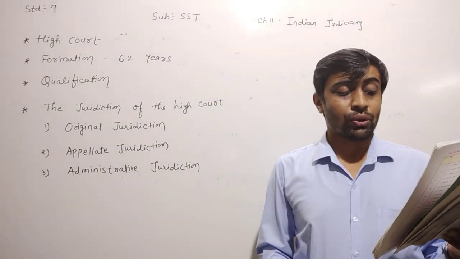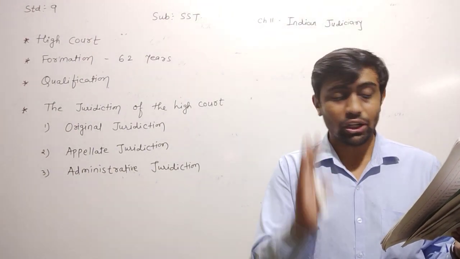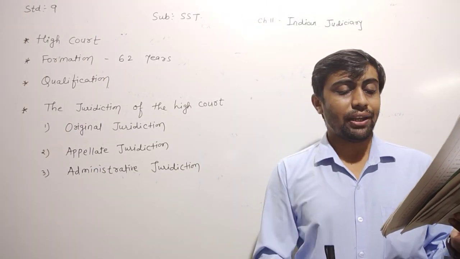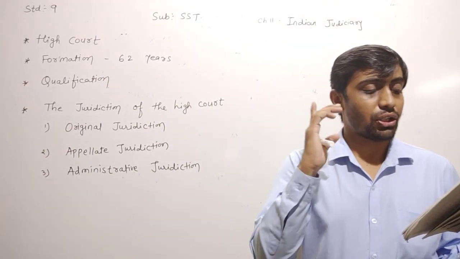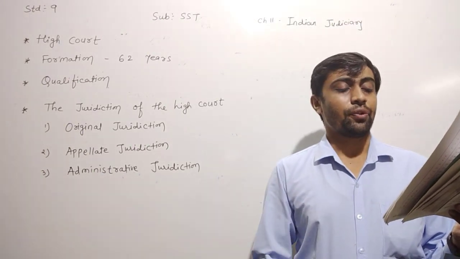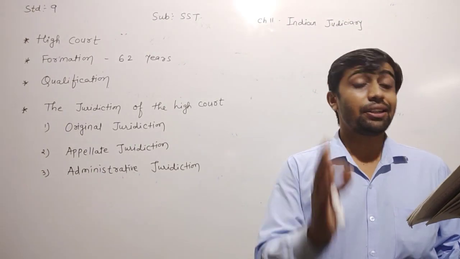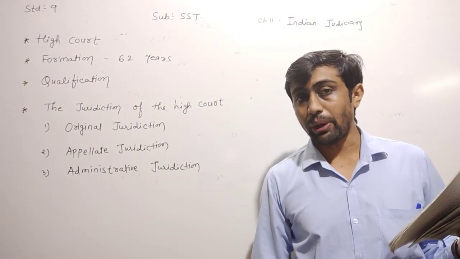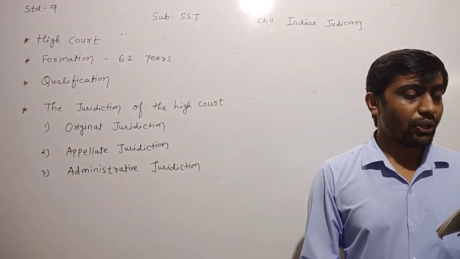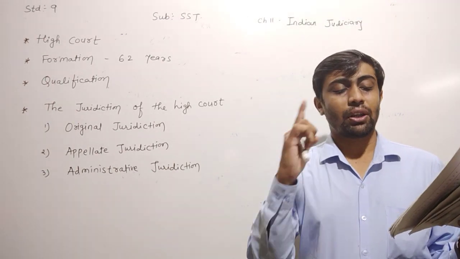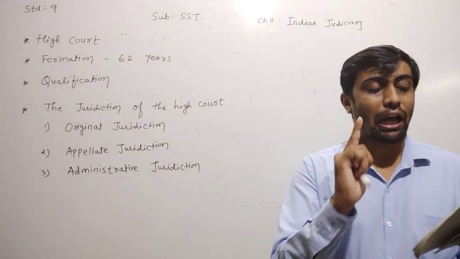If an accused is given capital punishment by a Session Court in a case of murder, for which a less severe punishment was issued by the lower court, then in such a condition the judgment can be challenged in the High Court. A petitioner who is unsatisfied with the judgment of the tribunal can also approach the High Court.